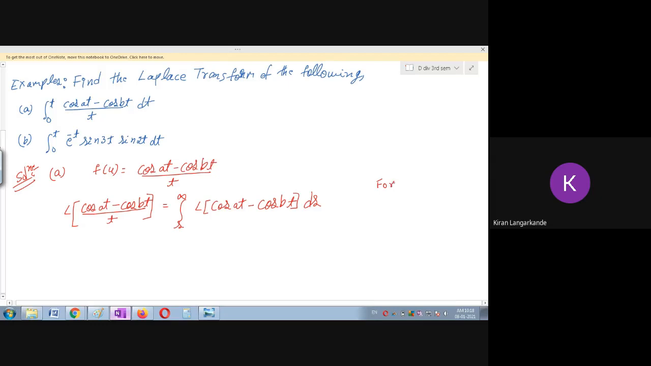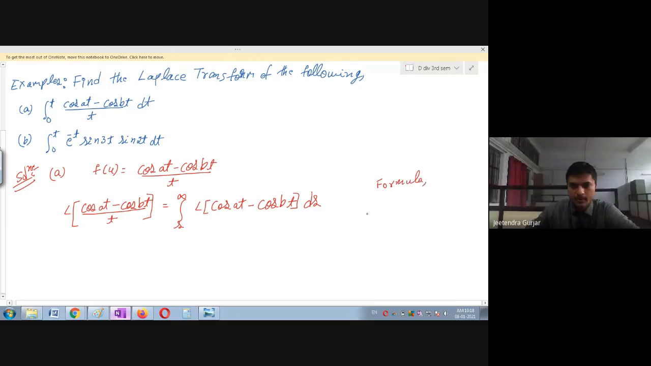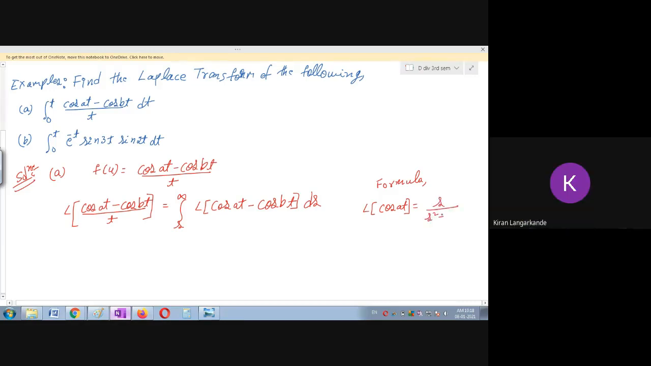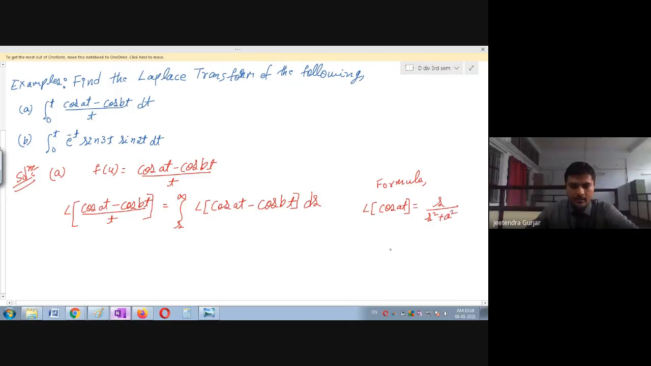I will write here the formula. Laplace transform of cos at is equal to s divided by s square plus a square. Similarly, we have Laplace transform of cos bt. The formula will be s divided by s square plus b square.